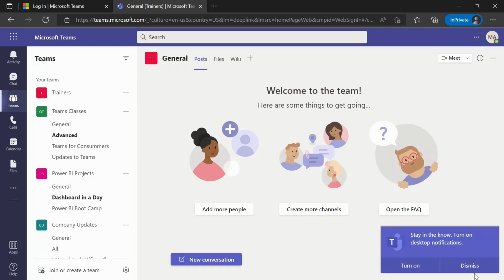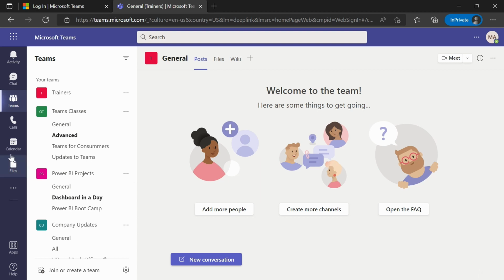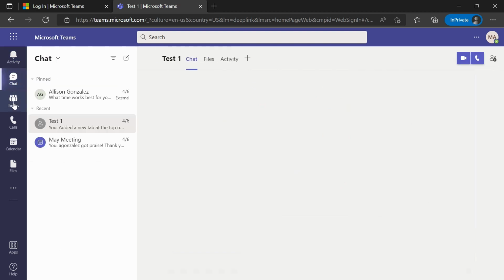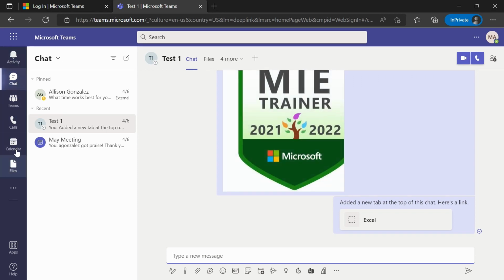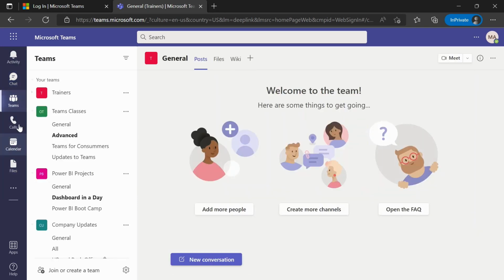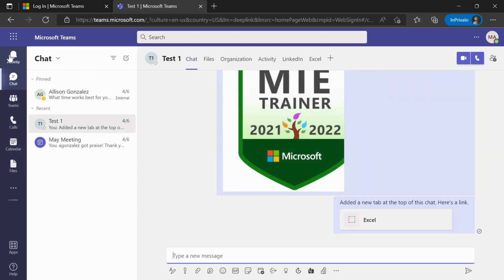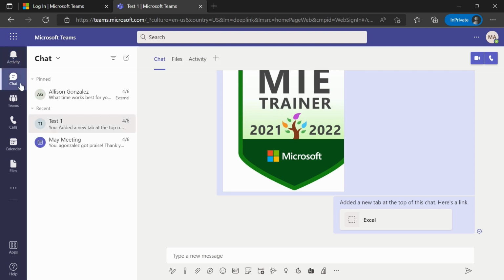So here we are in the website version. And in the website version, we have all of the same buttons. Again, there's some limited features here, but we have the same setup where we have buttons up and down the left-hand side. We have our apps at the bottom, and then we have this extended menu that comes out from the left with some additional options on there, depending on which one we are in at the time.